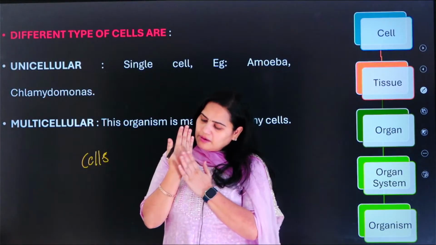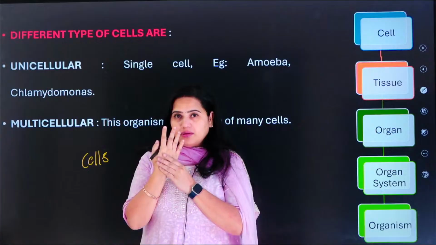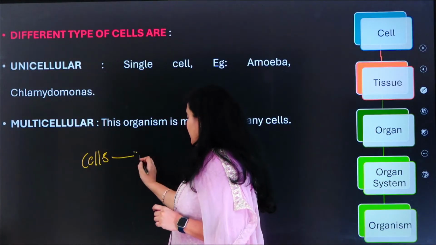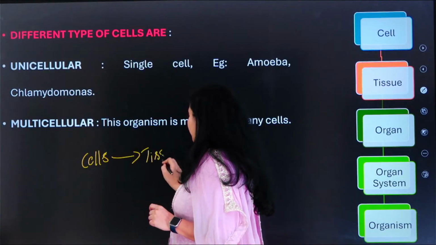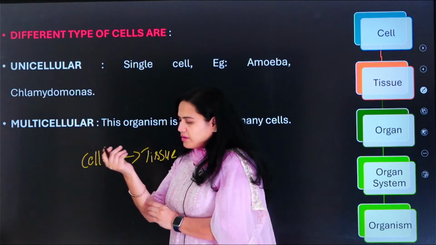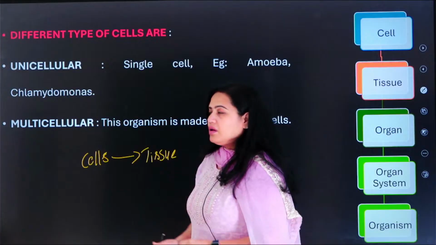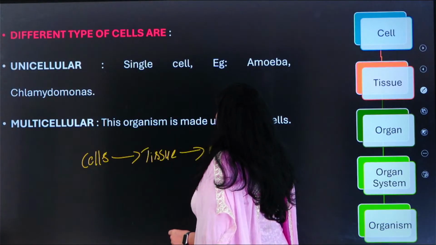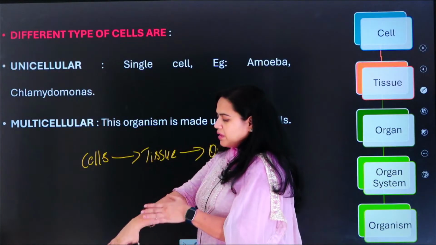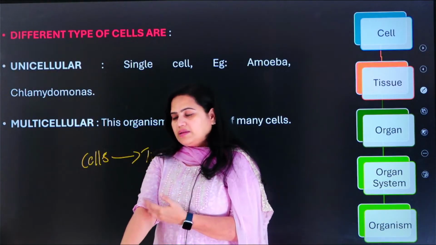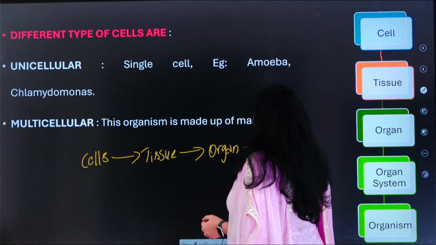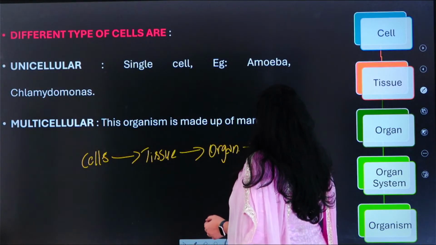Okay, so our human body consists of so many cells. Imagine that here there are so many cells. This part consists of so many cells. So many cells together form one tissue. Okay, inside my hand there will be so many tissues which are present. Okay, so together tissues will form one organ. Okay, so this hand itself is an organ. So many organs themselves form one organ system.